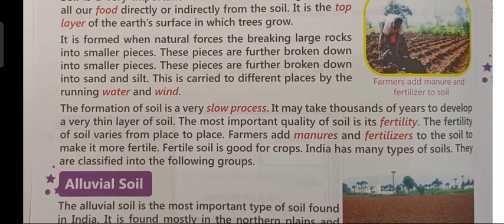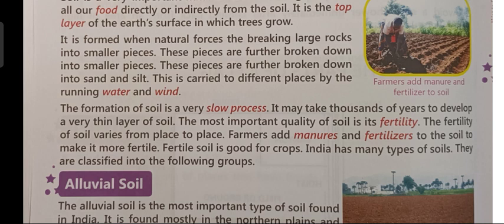Farmers add manures and fertilizers to the soil to make it more fertile. Fertile soil is good for crops. India has many types of soils. They are classified into the following groups.